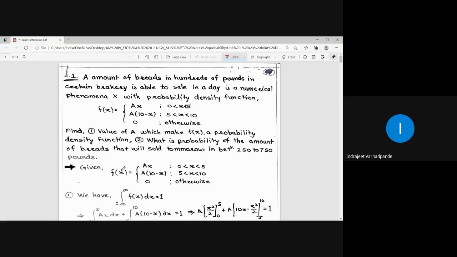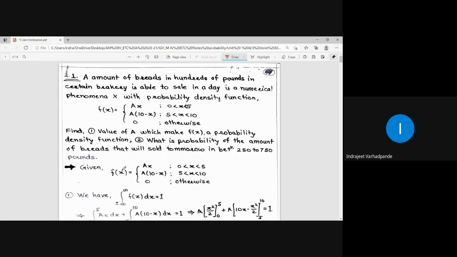Now we move to the second segment of the actual problems related to day-to-day life in connection with the probability, that is theory of probability, containing the categories as discrete random variable and continuous random variable. As we are all aware, the terminologies associated with the discrete random variable are probability function or distribution function. Then we secondly discuss the continuous random variable, and we have the probability density function and distribution function related to that. Some of the examples you may find in the books related to the continuous random variable or discrete random variable.